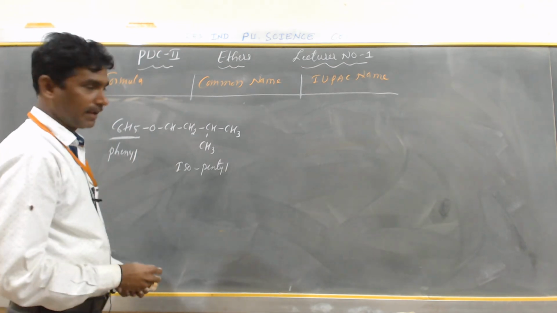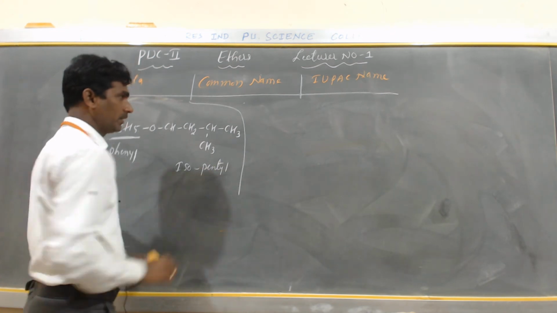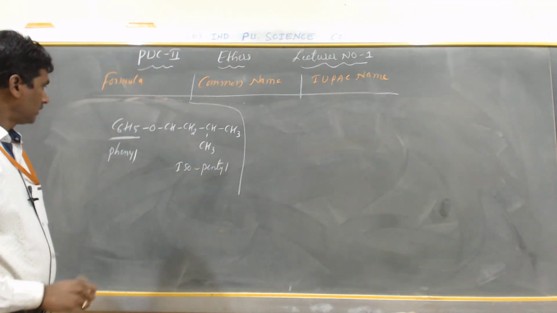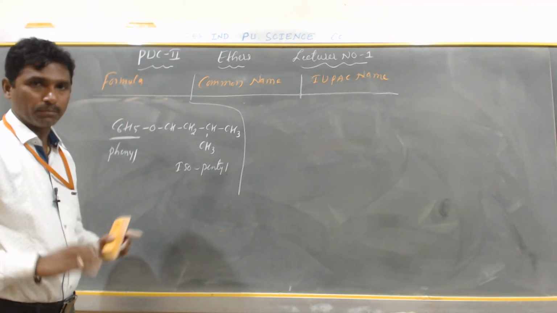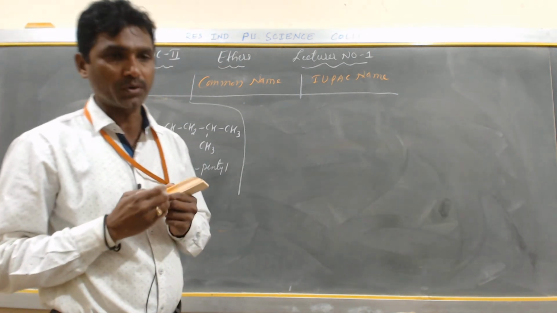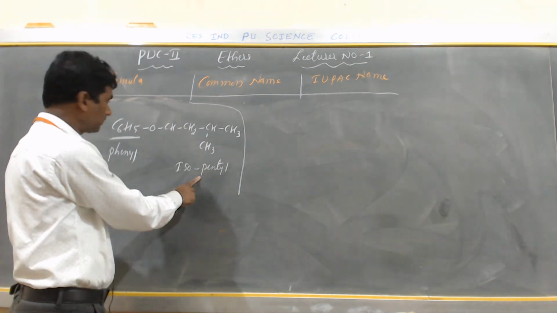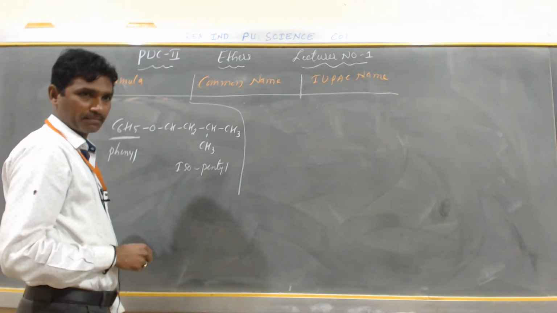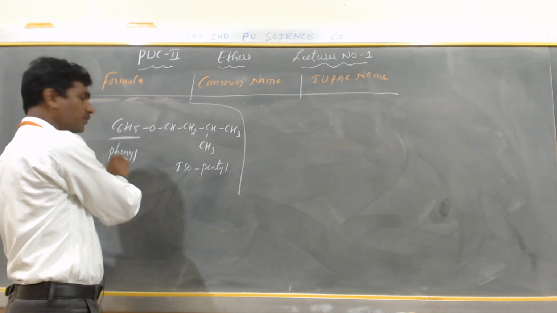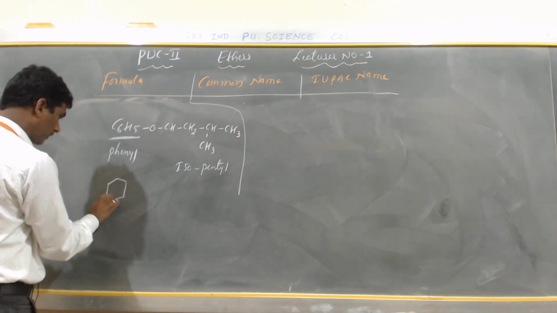So what is the common name? I will discuss the common name. Here we have phenyl and pentyl, both starting with P. So which one do you use first? Here there are 5 carbon atoms, and there are 6 carbon atoms in benzene. C6H5 is a phenyl. Phenyl means a benzene ring.